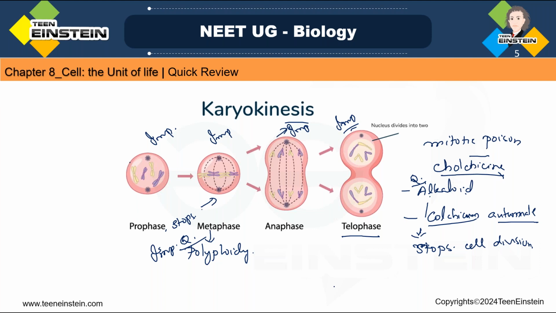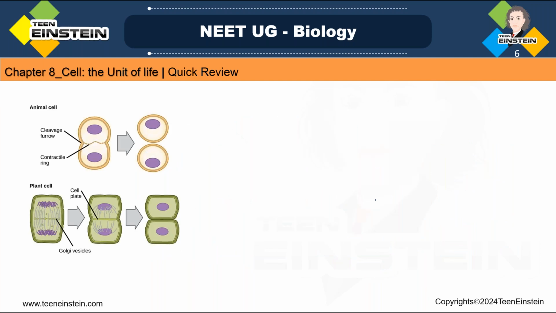Okay, now after telophase we reached, right? And there is one special or important note: sometimes division may get stopped in some stages. That's what we said. See, after karyokinesis, next is cytokinesis, or the cytoplasmic division. In this cytoplasmic division, you can see this occurs in plants and animals in different styles. So in plants, the cytokinesis occurs by cell plate formation.